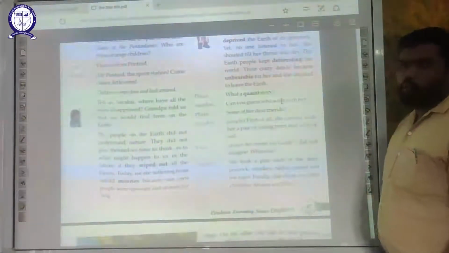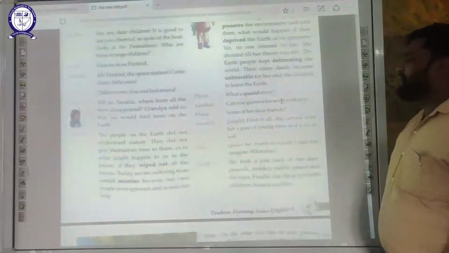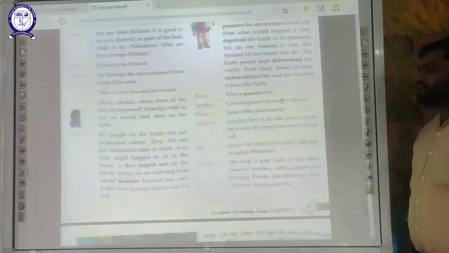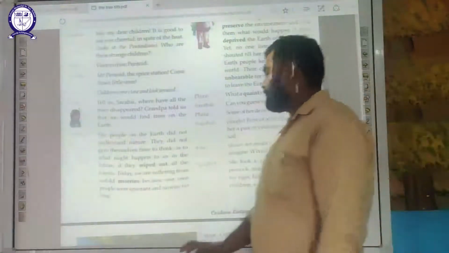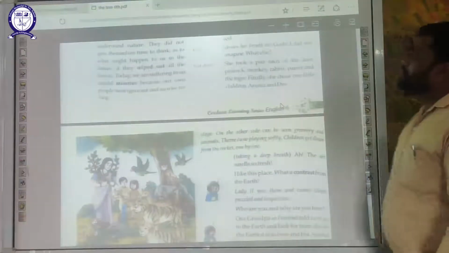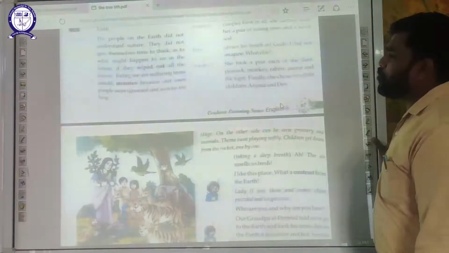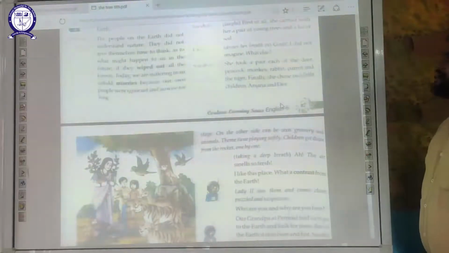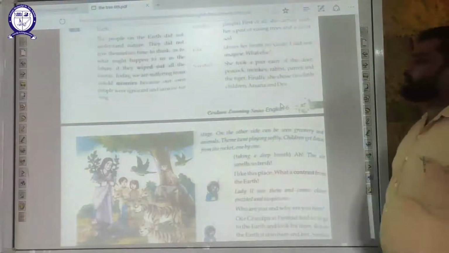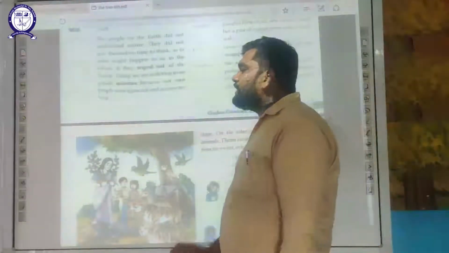Sarabai says, can you guess who went with her? Flora says, some of her dear friends. Sarabai laughs. First of all, she carried with her a pair of young trees and a lot of soil. Okay. Now Ura draws her breathing. Gosh, I did not imagine. What else? Sarabai says she took a pair each of deer, peacock, monkey, rabbit, parrot, and the tiger. Finally, she chose two little children, Anjana and Dev.